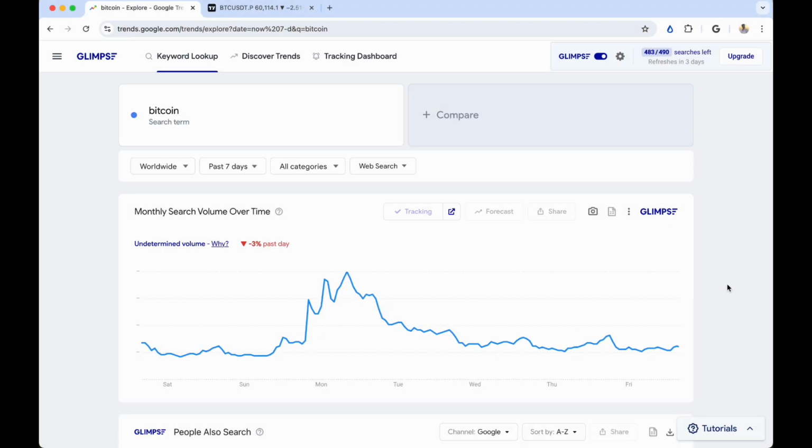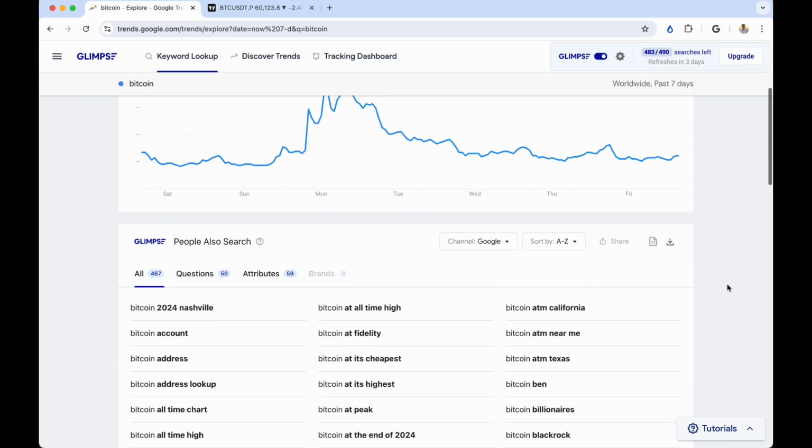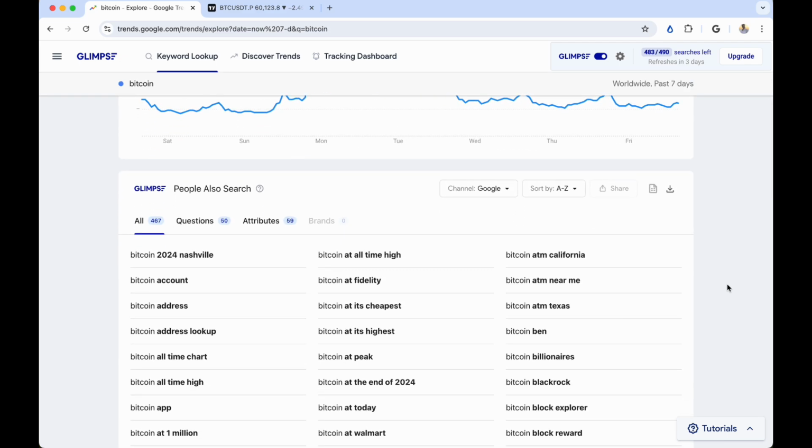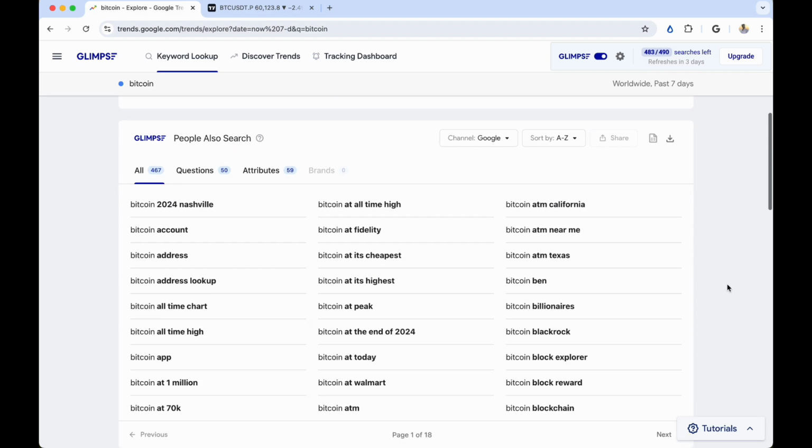Hello traders, this is just going to be a quick video on Google Trends. I've talked about Google Trends many times before, but the reason I have is because of just how good this tool is. Time and time again, I am just shocked at how predictive the internet can be. Well, Google Trends measures the internet.